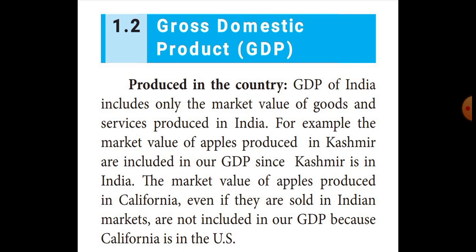Listen here, students. Gross domestic product means two parts are there. The first one is produced in the country, and the second one is produced during a period of time. First is produced in the country. Gross domestic product is the production in a country.